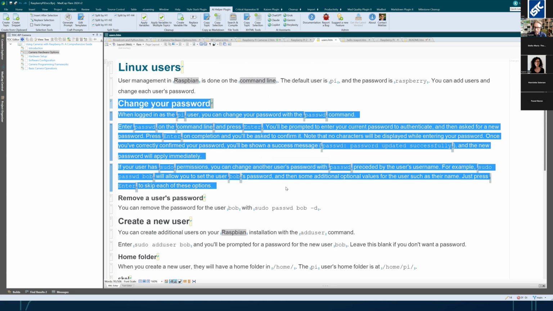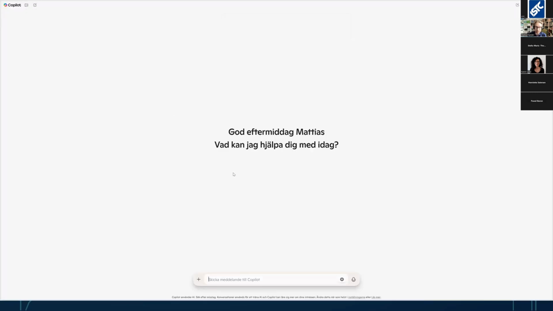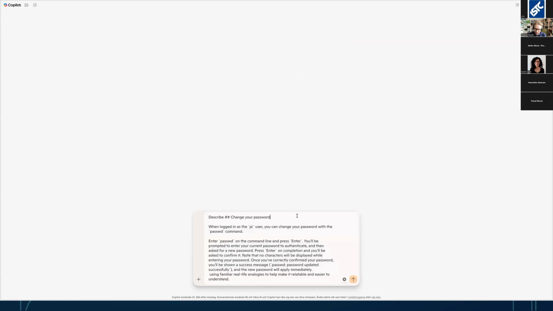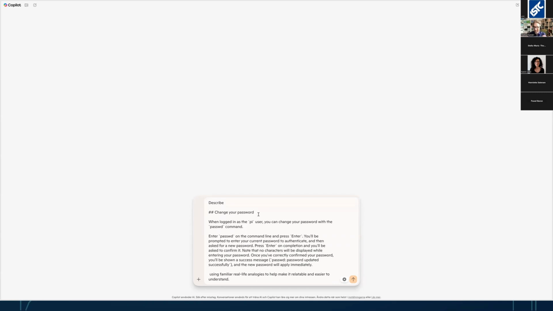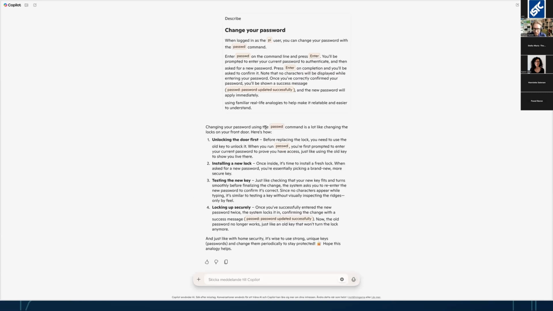All right. Now I'm going to go back to, let's pick, Copilot now. Let's do a new chat. Then I'm going to paste this in, and you can see, describe. Okay, I see there's some modifications to do because it's split up. So maybe this is good for picking a part of a sentence and not maybe four paragraphs. Describe change your password using familiar real-life analogies. Okay, let's see what it comes up with. Okay, changing your password is a lot like changing the locks on your front door. That's a good one. I'm going to keep that for later.